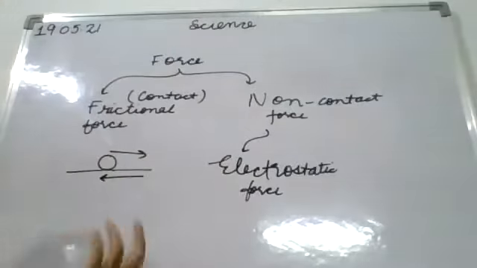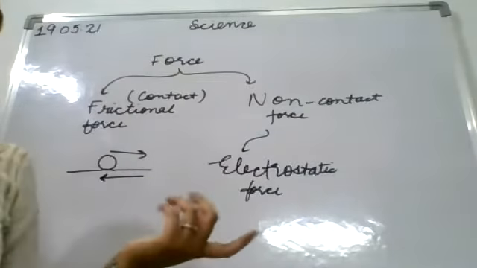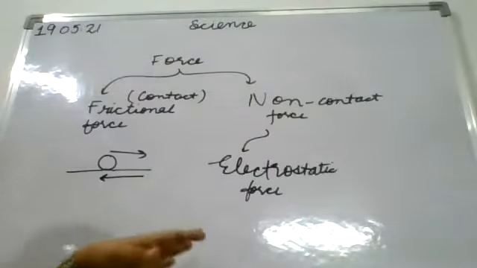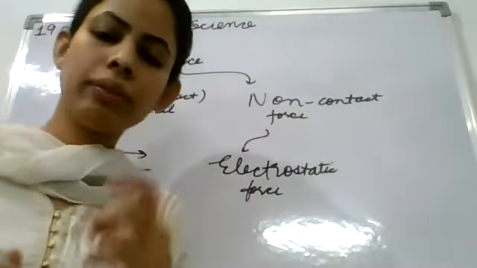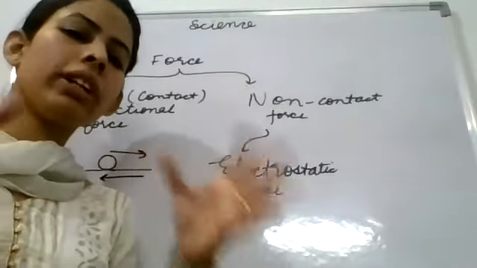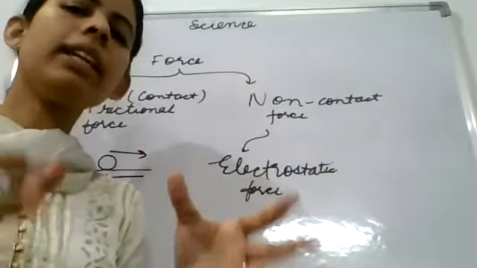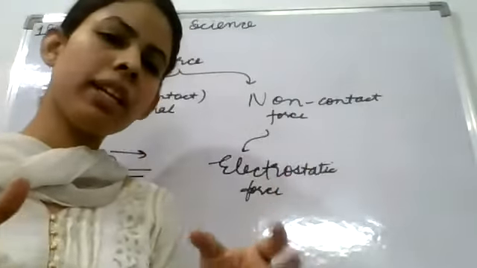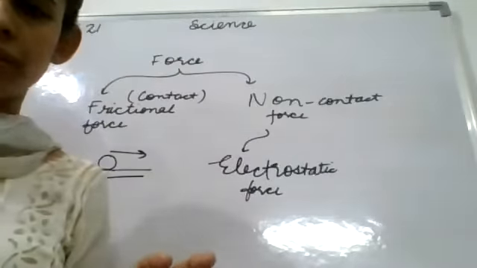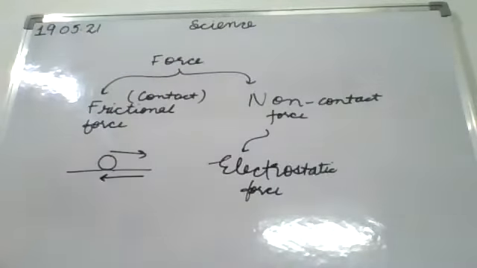If the poles are unlike, they will attract each other. Here we have also done the example of magnets. You have observed that the two magnets are not even in contact with each other, still there is a force experienced, either repulsion or attraction. Clear? And the next is gravitational force.